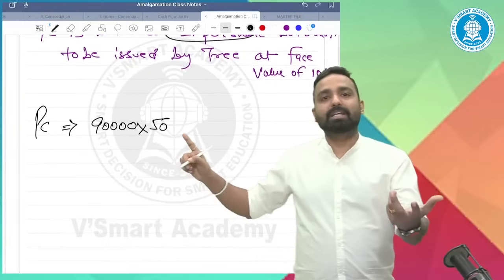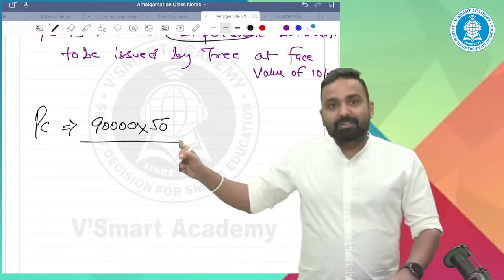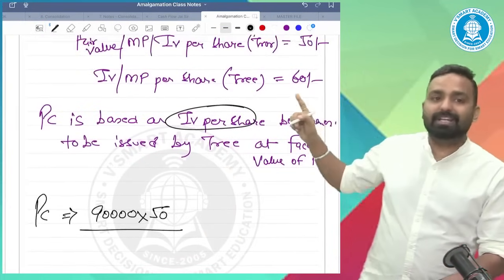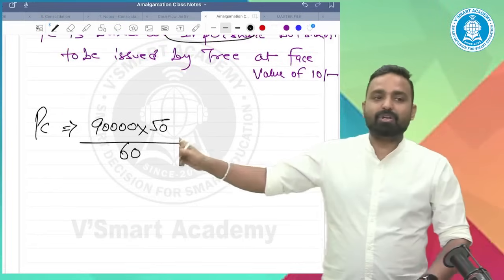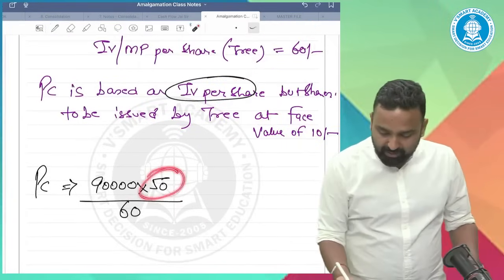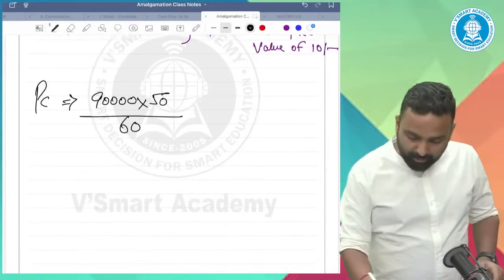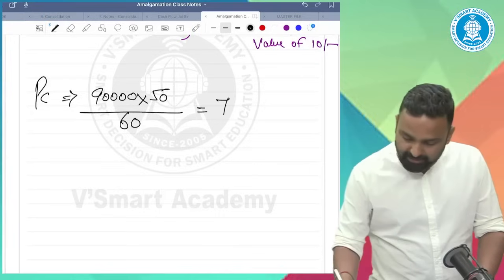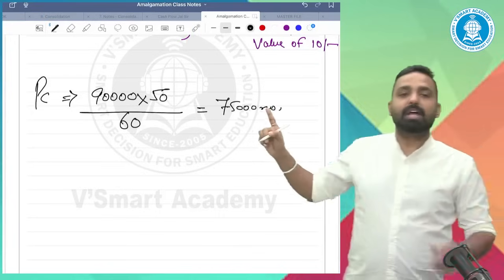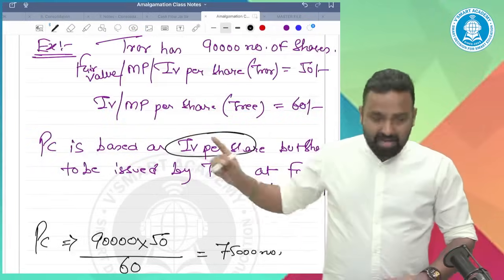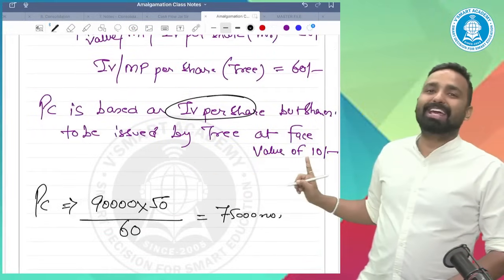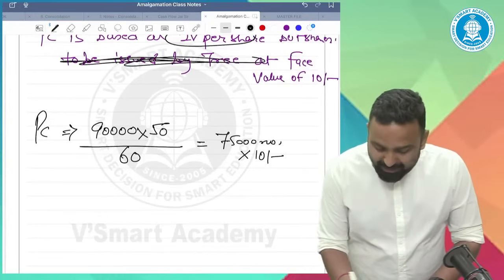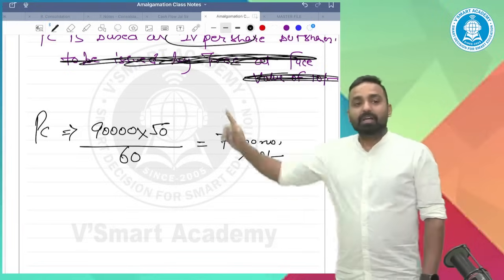So this is the worth of the company, and based on this worth, I will give my share to you. My company's share worth is 60. So PC is based on intrinsic value: the intrinsic value of RR, the intrinsic value of RE. Simple. So how many shares? 90, 50, 60. 75,000 numbers. I will give you 75,000 shares, but I will issue these at face value, multiplied by 10 rupees.